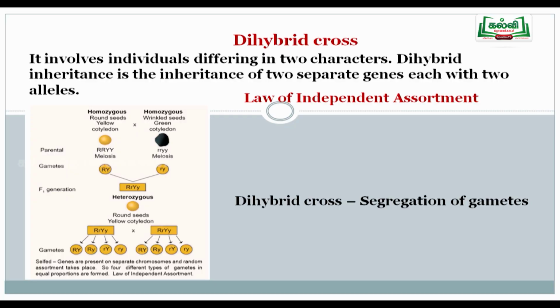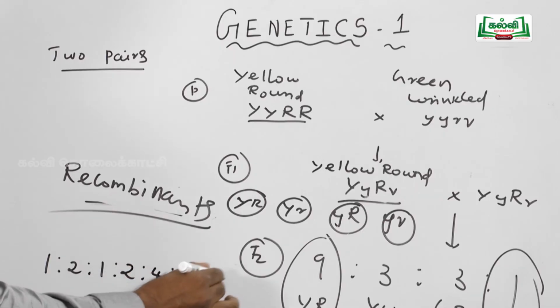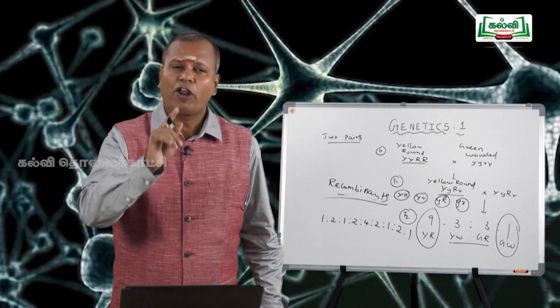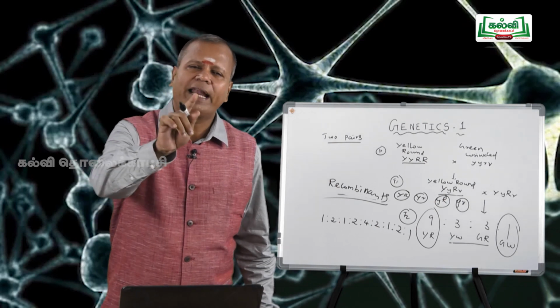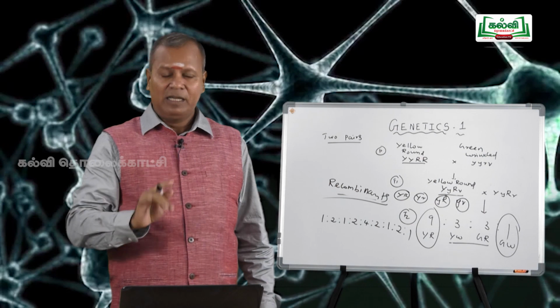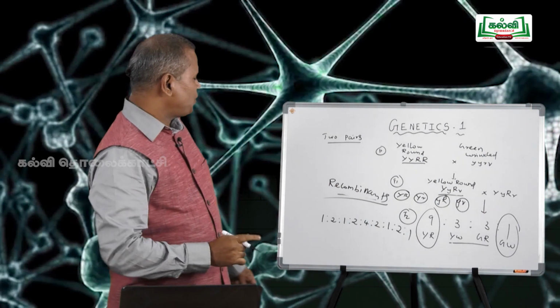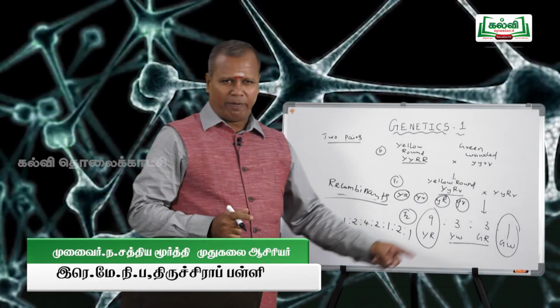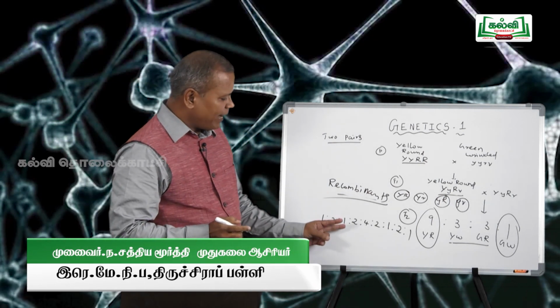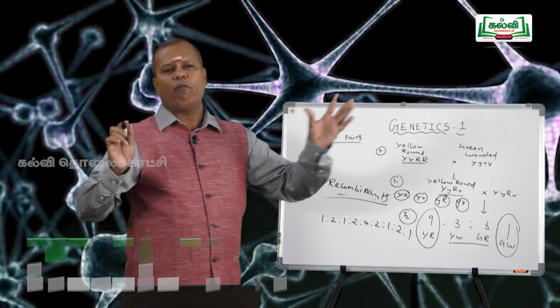The genotypic ratio of dihybrid cross is 1:2:1, 2:4:2 and 1:2:1. Monohybrid phenotypic ratio 3:1. Monohybrid genotypic ratio 1:2:1. Monohybrid test cross ratio 1:1. Dihybrid cross phenotypic ratio 9:3:3:1. Dihybrid cross genotypic ratio 1:2:1, 2:4:2 and 1:2:1.